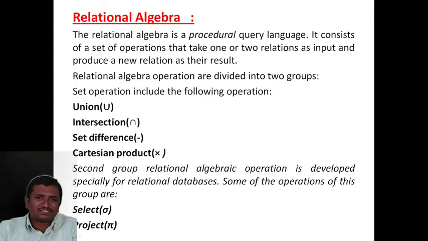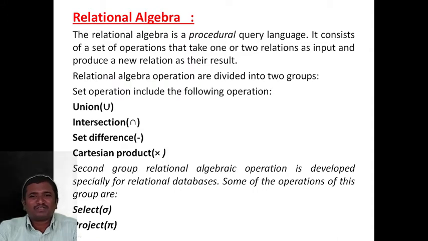Non-procedural means you specify only what data are needed, without specifying how to get those data. Relational algebra is the best example of a procedural query language. It is otherwise called a theoretical query language. Why is it called a theoretical query language? Because it is only for study purposes. In your computer science DBMS lab, in the SQL prompt, these symbols do not work, because we are studying relational algebra only for theoretical purposes.